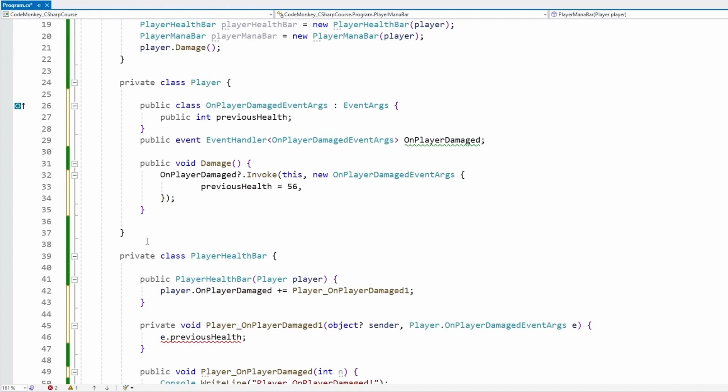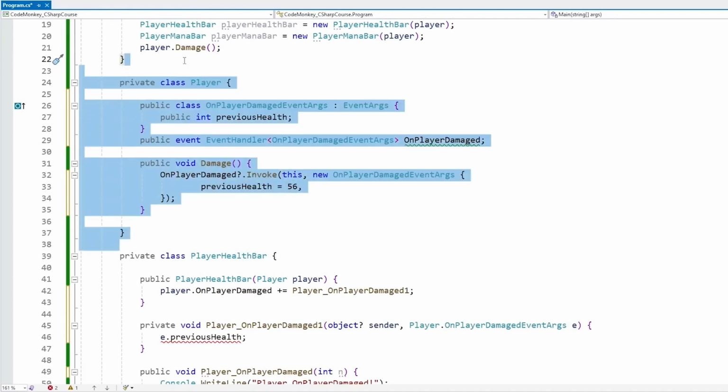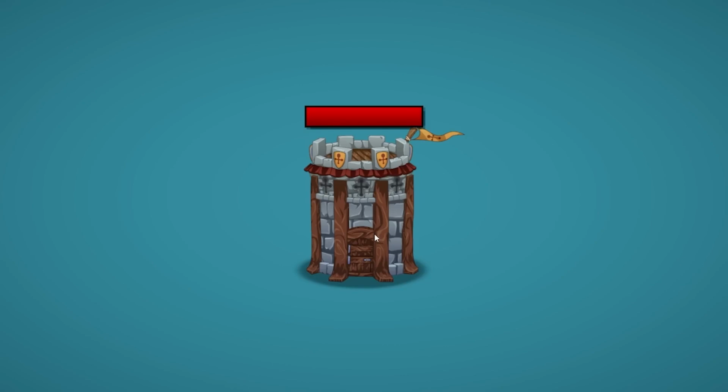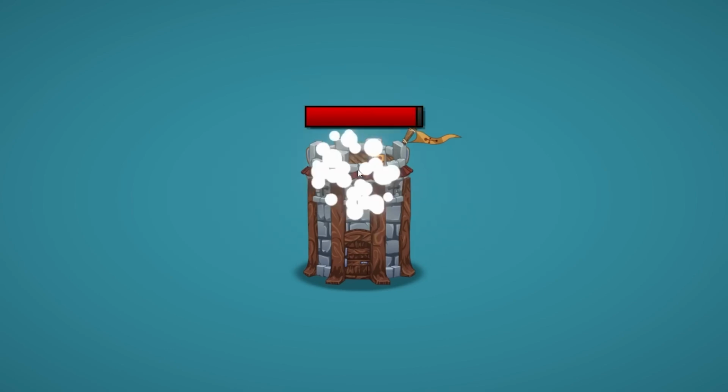Decoupling your code as much as possible is one of the best rules you can follow in order to write better clean code. And like we saw, this is especially great when working with the UI. Usually you want your UI to display your game logic, like for example the health of some kind of tower. You want some kind of visual for it, but you also do not want the tower itself to be dependent on some kind of visual. In theory, your game should work entirely without any UI. And by using events, this is really simple.